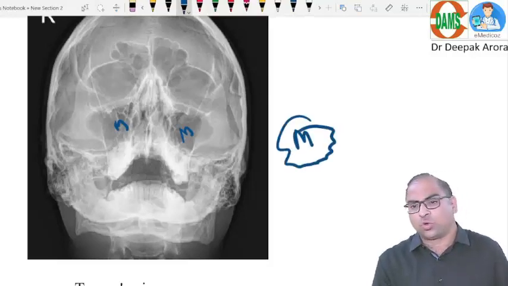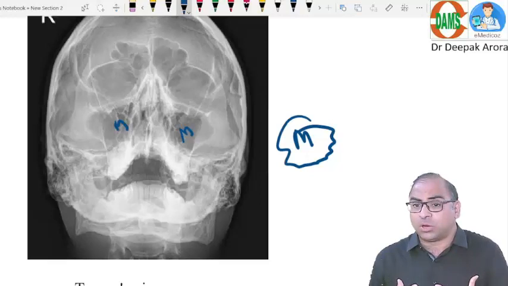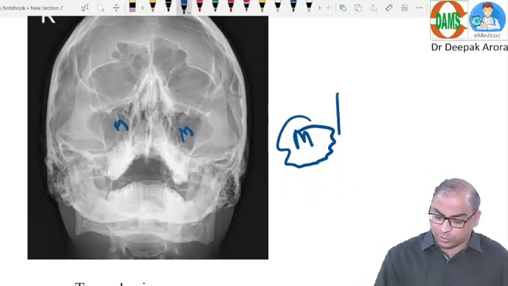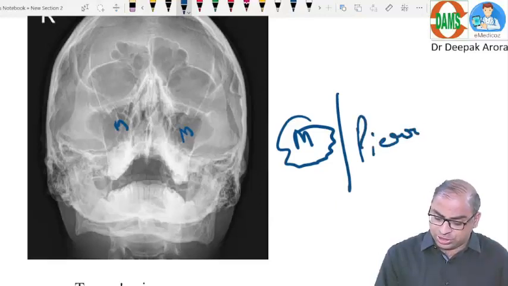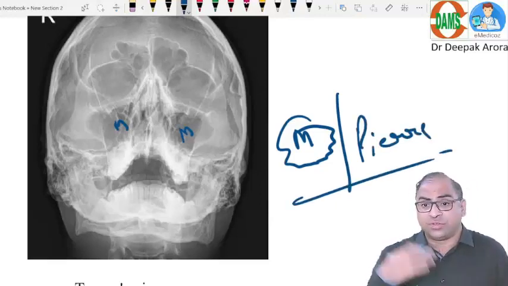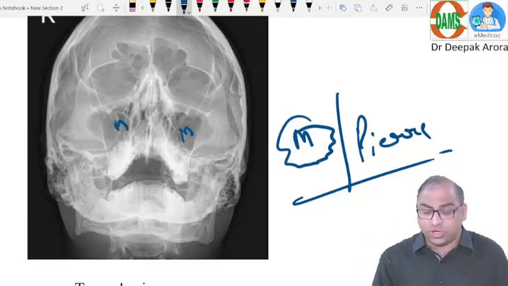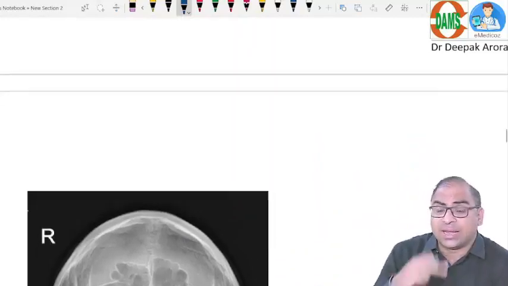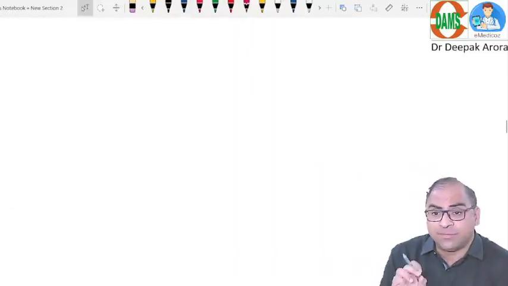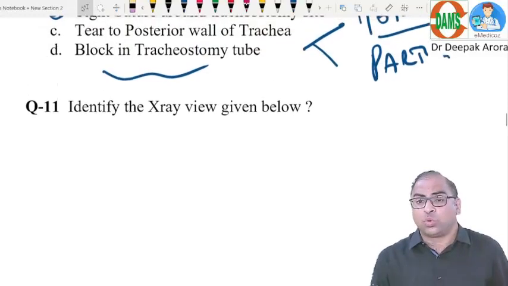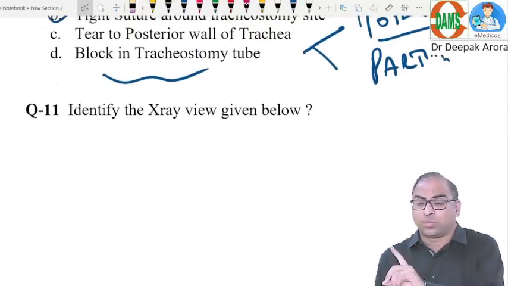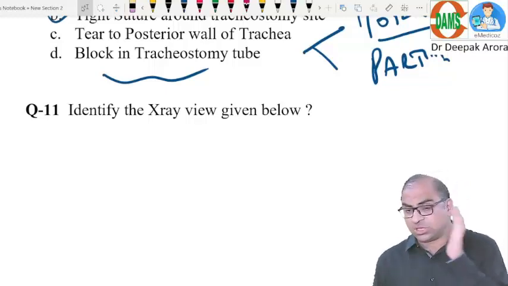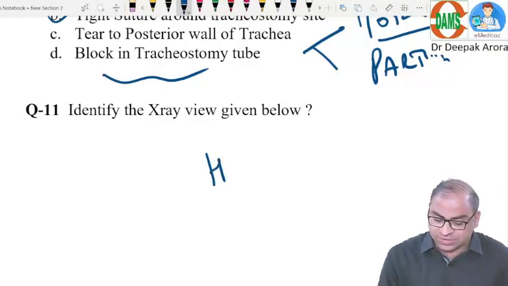Sometimes the examiner asks, if we ask the patient to open the mouth, what is it known as? Pierce view. Expected point for the upcoming examination. Even they can ask you on this X-ray, which of the following sinuses will not be visible? It is the posterior ethmoid. They can again ask one more MCQ on this concept: which of the following is the best X-ray view? Open Waters view, open mouth. Waters view with open mouth is the best option. Clear? Nowadays we prefer HRCT.